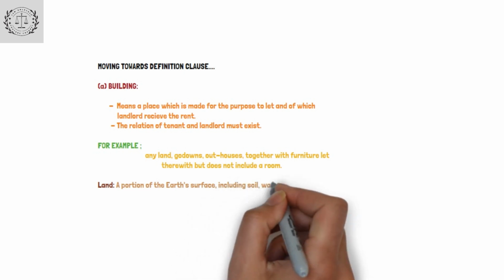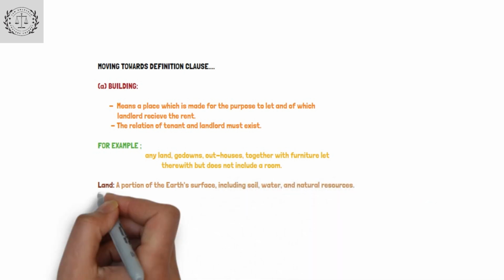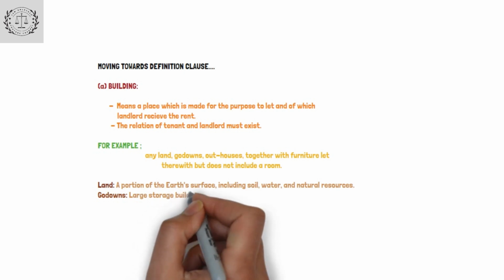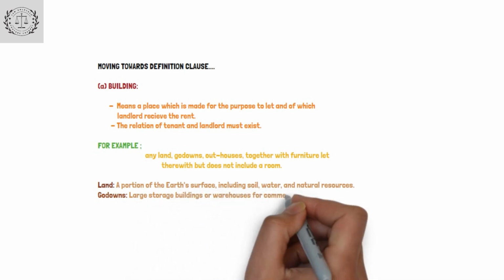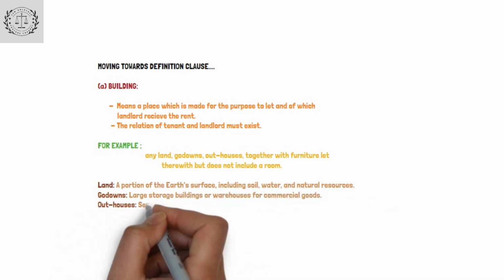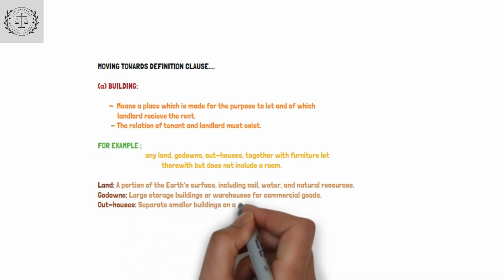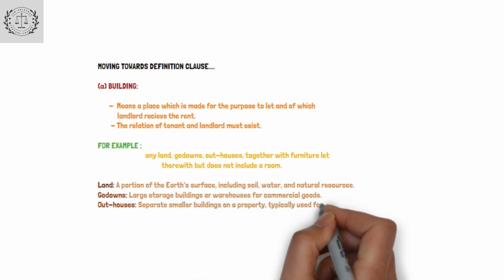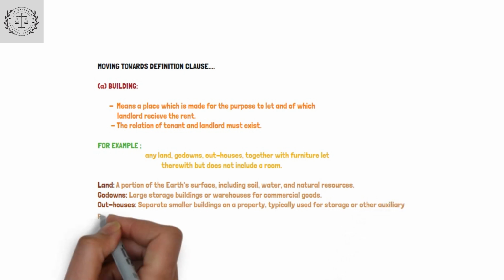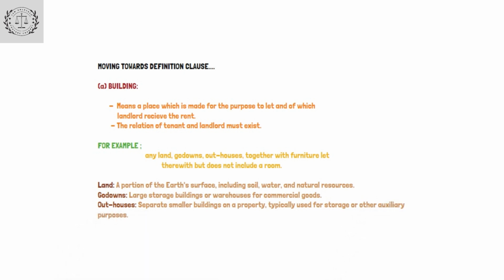Land: a portion of the earth's surface, including soil, water, and natural resources. Go-downs: large storage buildings or warehouses for commercial goods. Outhouses: separate smaller buildings on a property, typically used for storage or other auxiliary purposes.